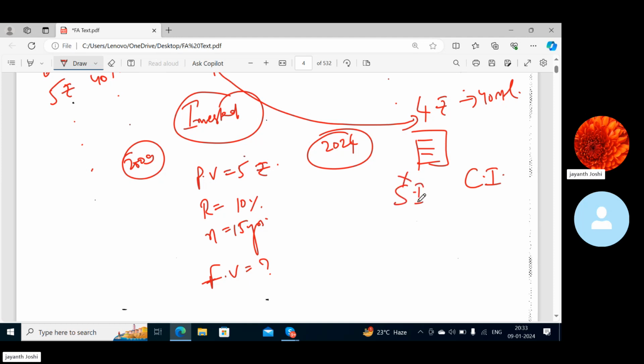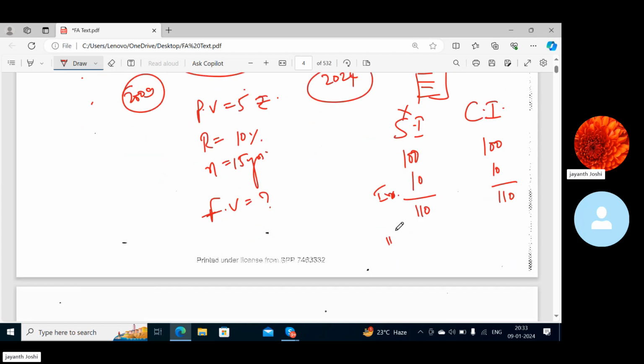I don't want simple interest, because in simple interest the interest is fixed. In compound interest, the interest you get at the end would be more than simple interest, because here you get interest on interest. For example, in the first year, if you have 100 rupees, 10% is the interest, so you get 10. The amount at the end of the first year is 110.